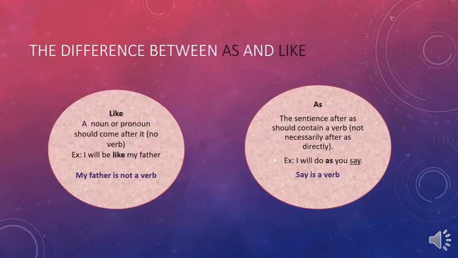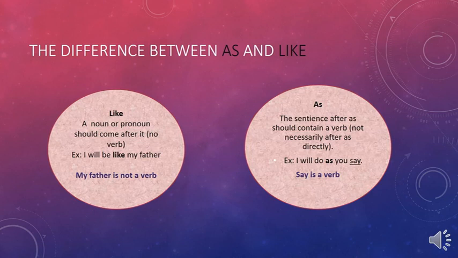Here, we would be settling a confusion that frequently happens with people, which is the confusion of using like or as. So each one has its own rule that we're going to discuss here. In using like, a noun or pronoun should come after it. Remember, no verbs. So the example would be, I will be like my father. I cannot say I will be as my father because I have no verbs here. So I should use like. My father is not a verb, right?